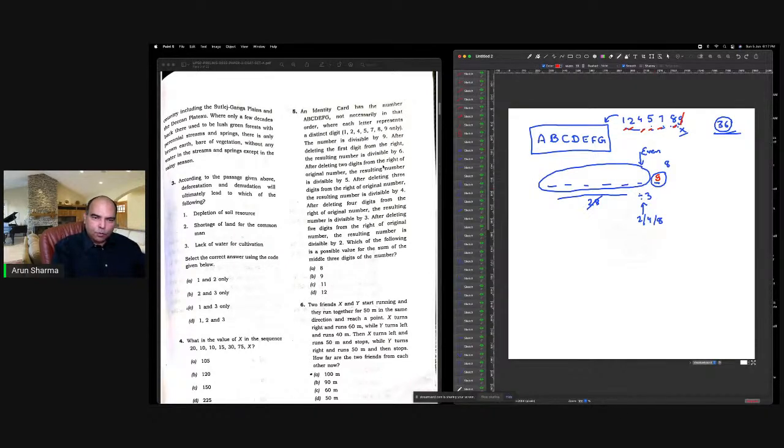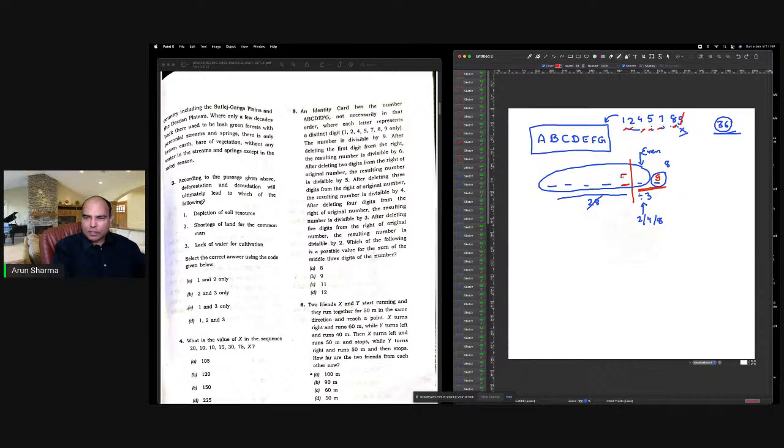Or after deleting two digits from the right, the resulting number is divisible by 5. So if I'm deleting these two digits, the remaining number is divisible by 5. So divisible by 5 only happens if the unit digit is 5 or 0.